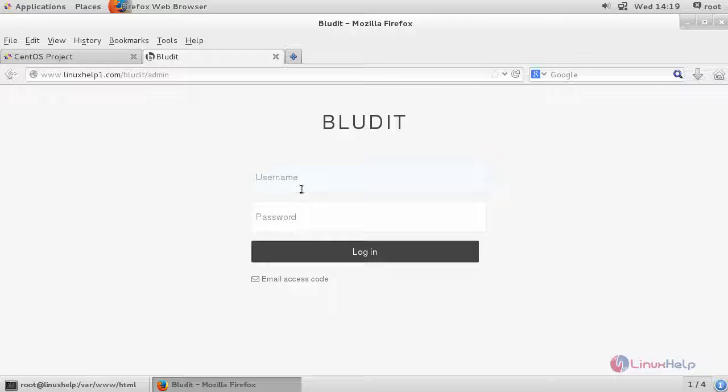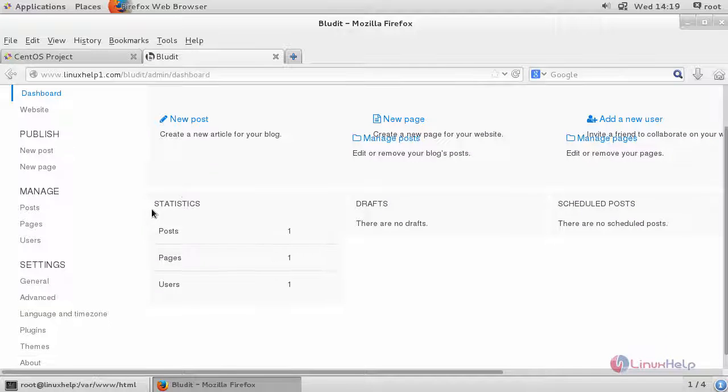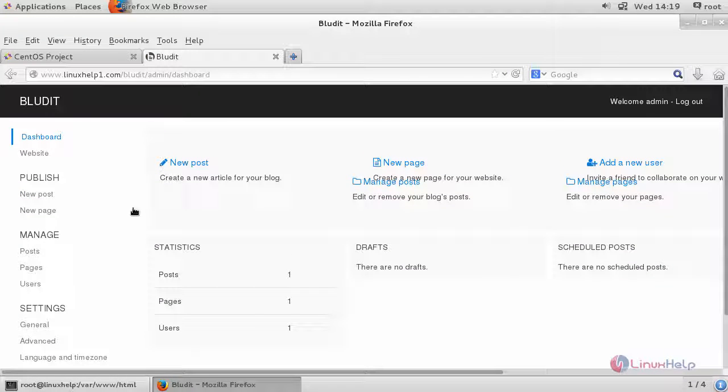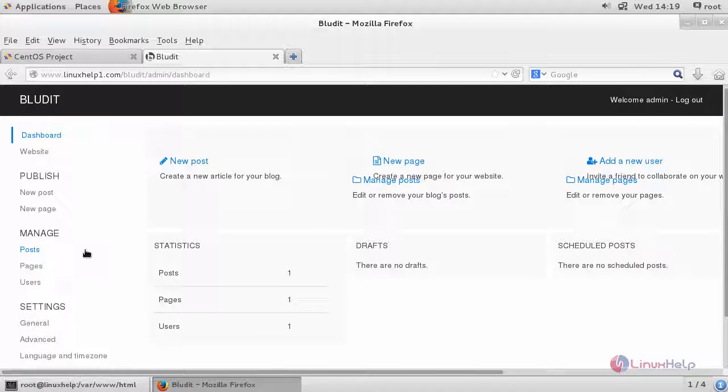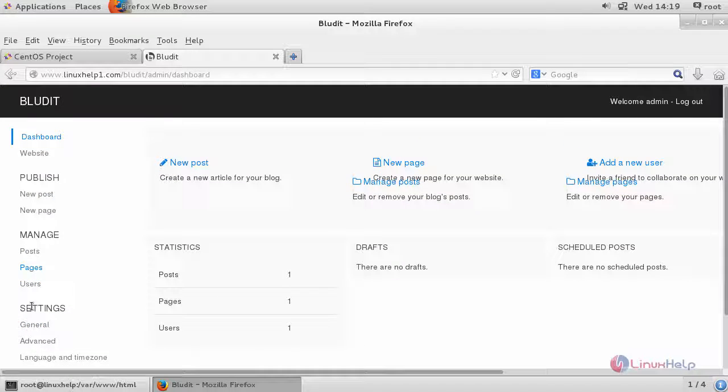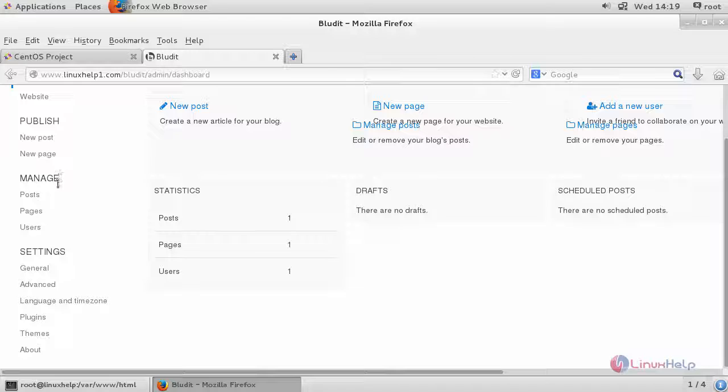Now log in with your admin credentials. You will be logged into your dashboard. This comprises the overall view. You can also create a new post, a page, and also add a number of users. We have logged in as the admin user, and these are the tabs present inside your website.